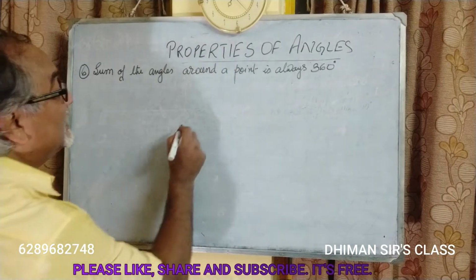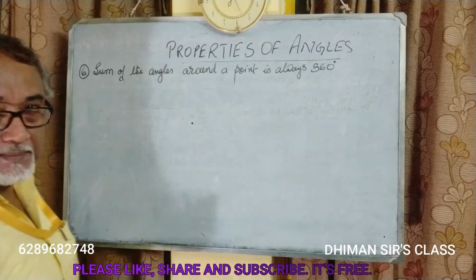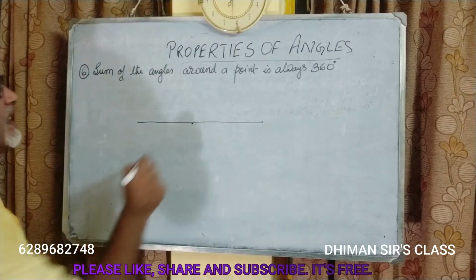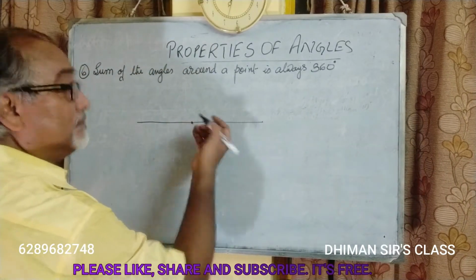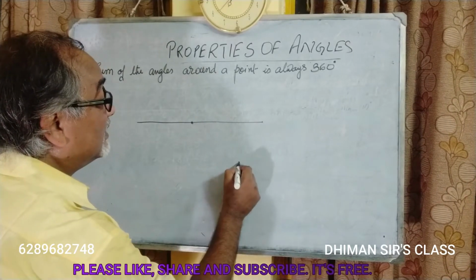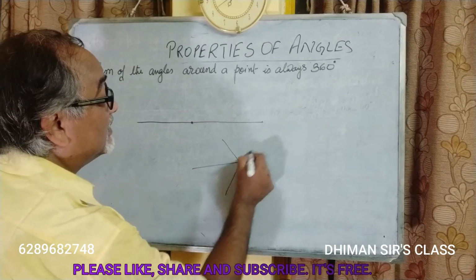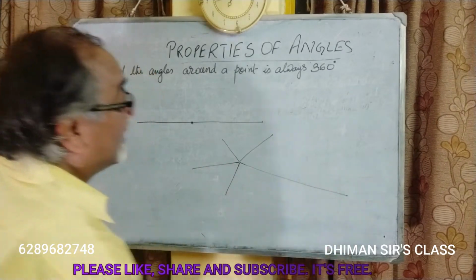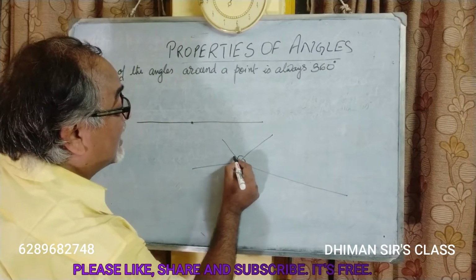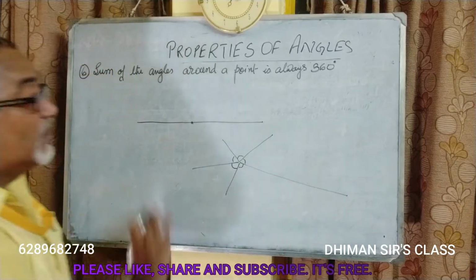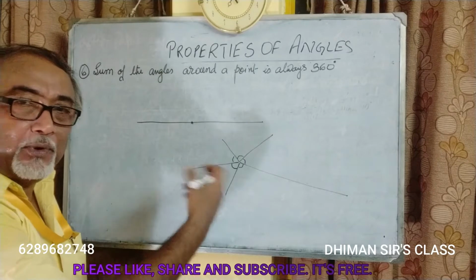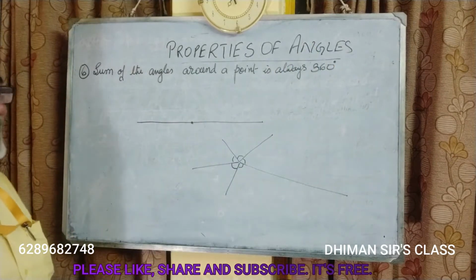See, suppose this is the point, and all the angles are surrounding this point. So what would be the sum of these angles all around the point? All the angles around the point will always be equal to 360 degrees.